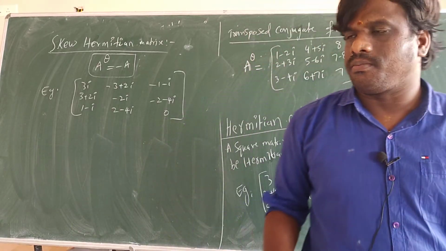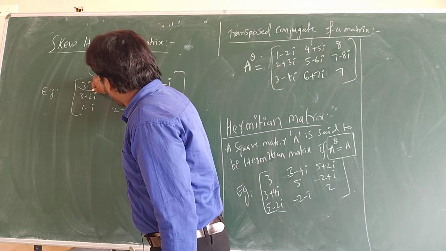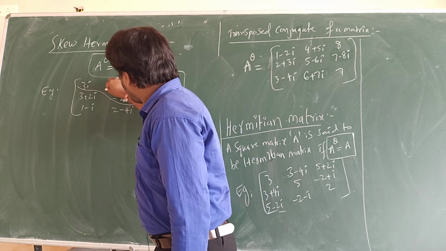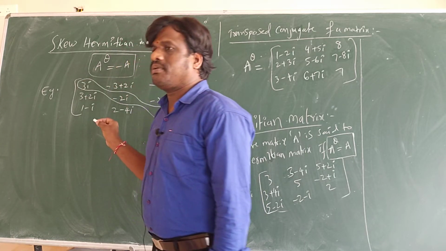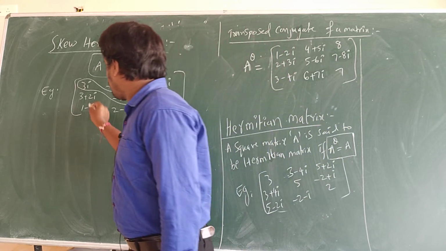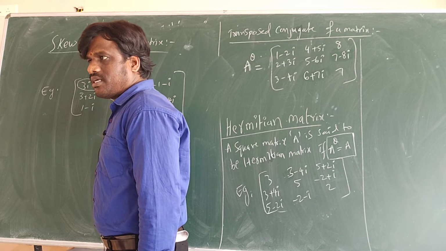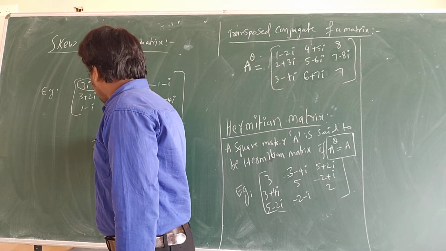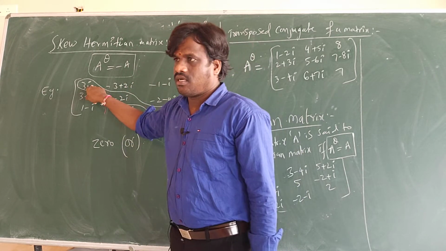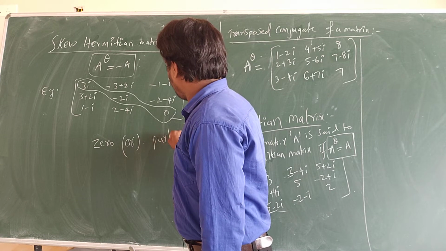This is a very important point I am going to tell you. See, in a skew Hermitian matrix, the principal diagonal elements are... you can ask this in BITS Pilani. In BITS, the principal diagonal elements of a skew Hermitian matrix will be, you should have 0, it should be 0, or purely imaginary.